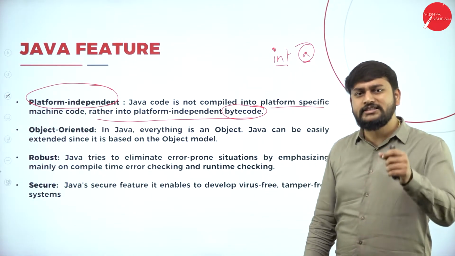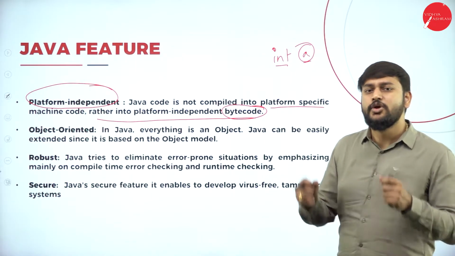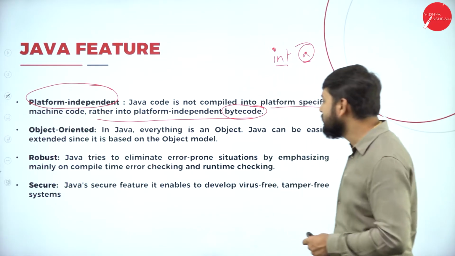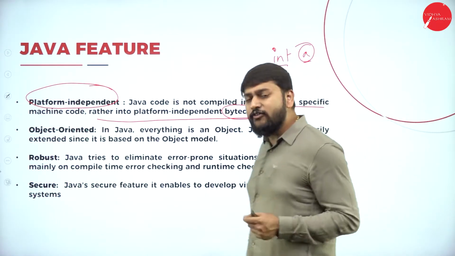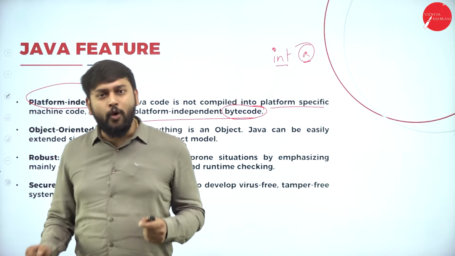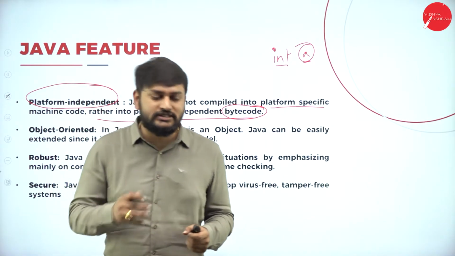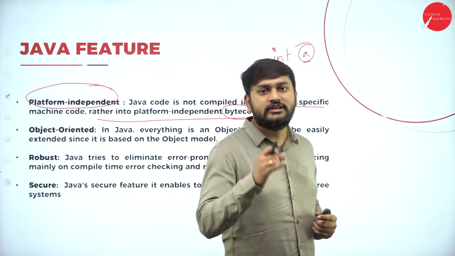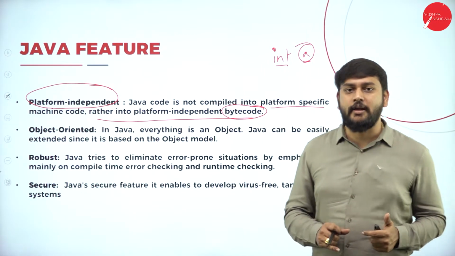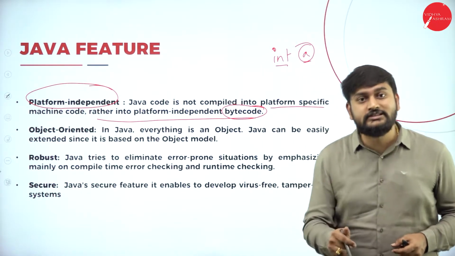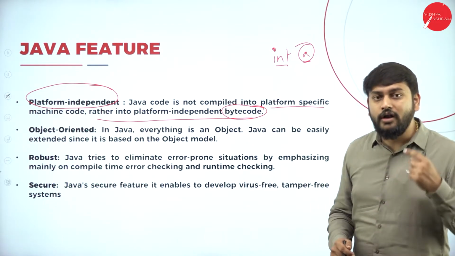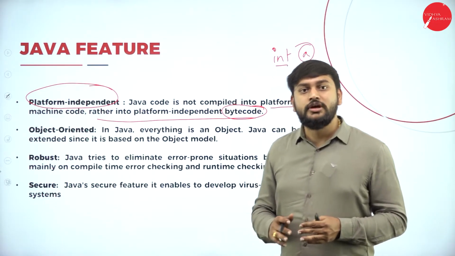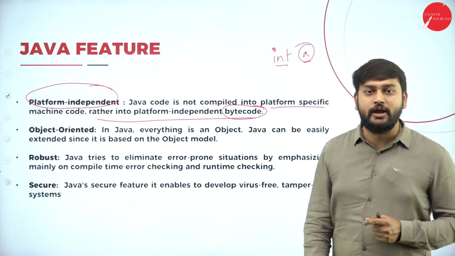Robust. How exactly is Java programming robust? Please listen to me carefully. Java programming is avoiding errors. It is removing the errors in two phases. One is in the runtime, another one is in the compile time. Because of this reason, I will call this a robust programming language.